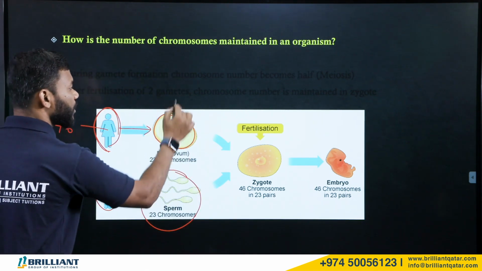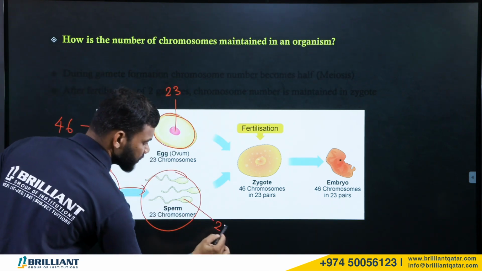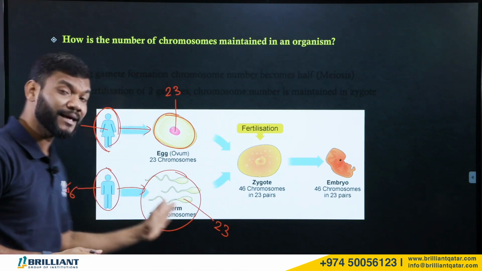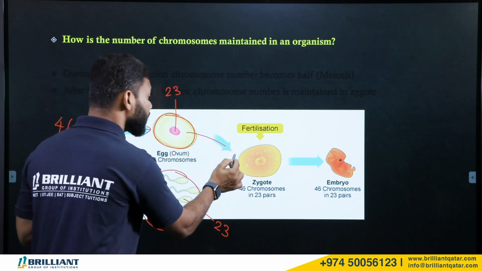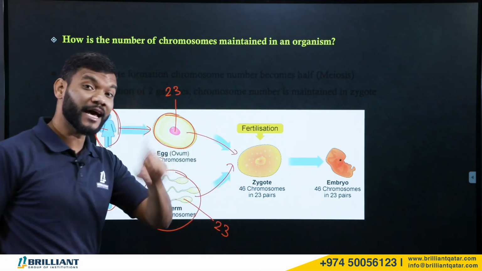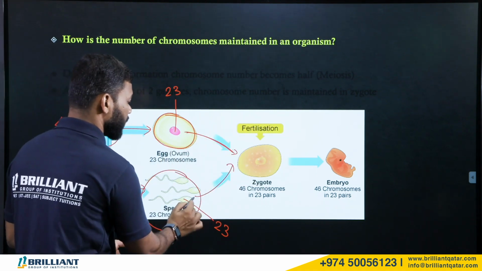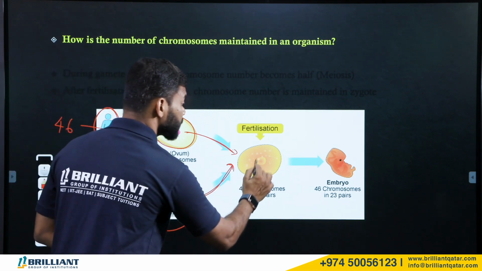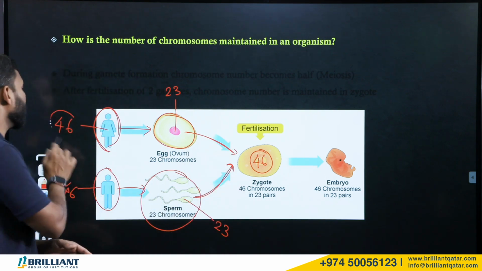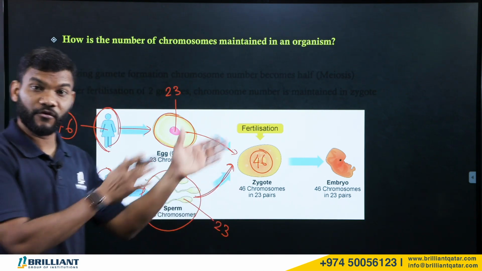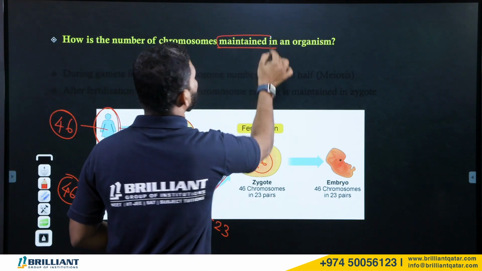So what will be the number of chromosomes in the egg? 23. Number of chromosomes in the sperm? 23. So when they form a gamete, the chromosome number will be reduced. Now what will happen? During fertilization, this male and female gamete will be fusing together. That means these 23 chromosomes will be fusing. So in the zygote, the real chromosome number will be restored. Real chromosome number 46 will be restored. So like that they maintain the number of chromosomes.